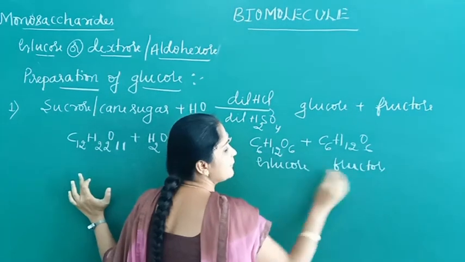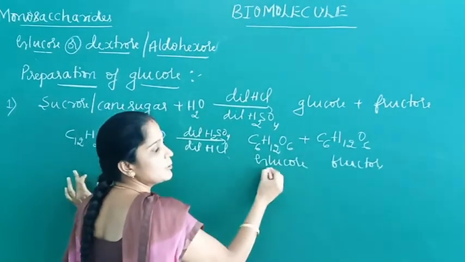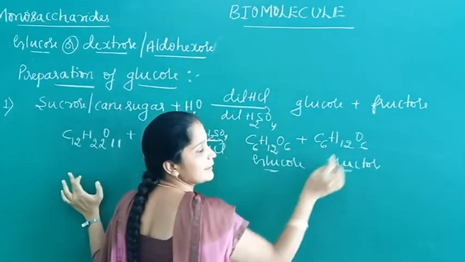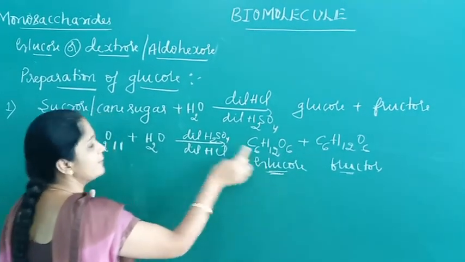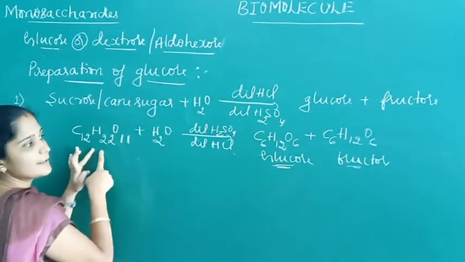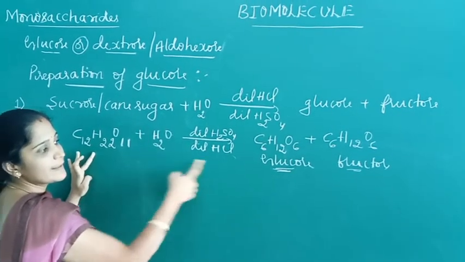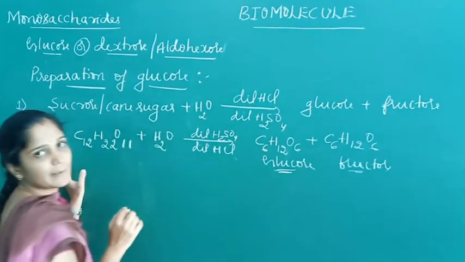Glucose and fructose both have the same formula, but glucose has an aldehyde functional group, while fructose has a ketonic functional group. So glucose is obtained from sucrose when it is boiled with dilute H2SO4 or dilute HCl, undergoing hydrolysis to give equal amounts of glucose and fructose. This is the first method.